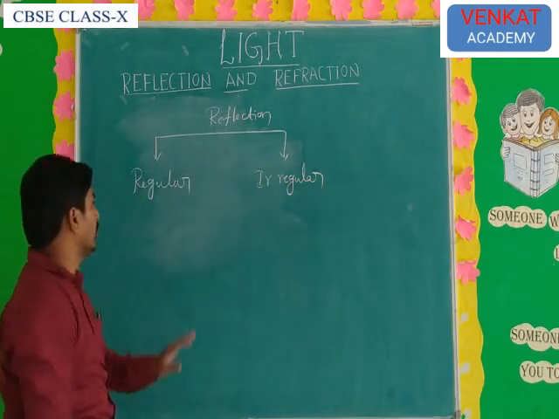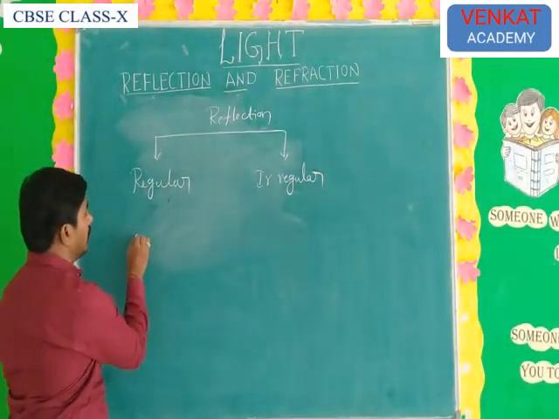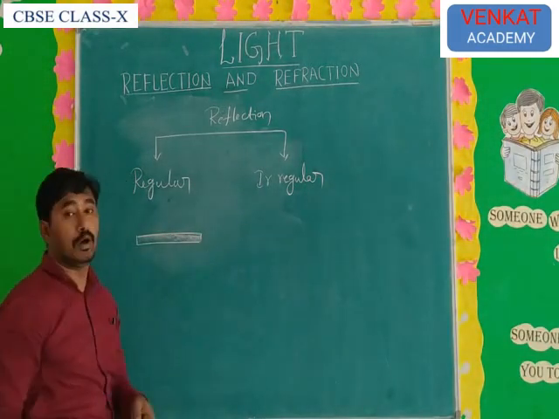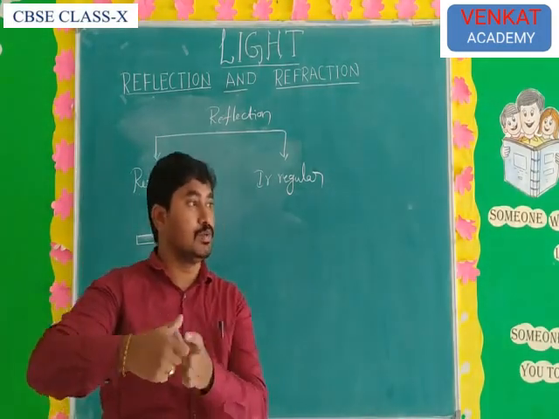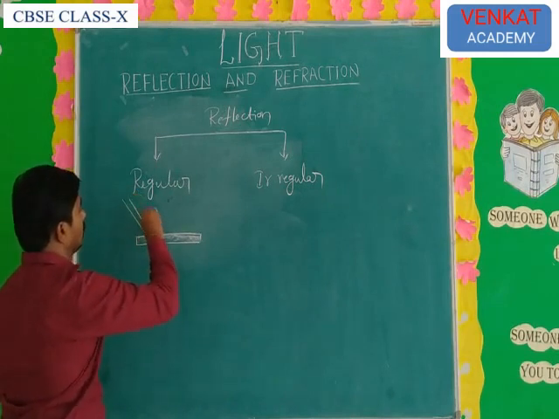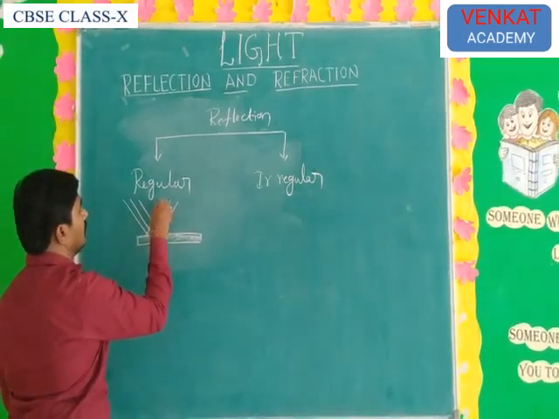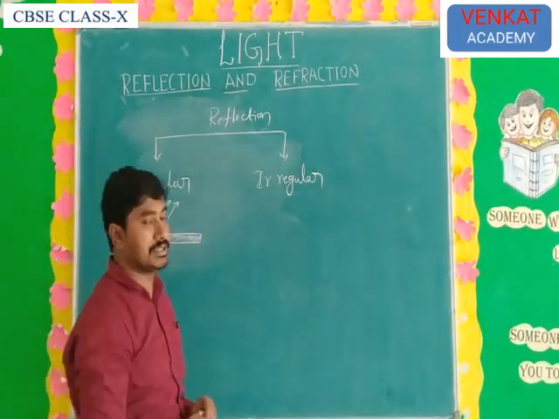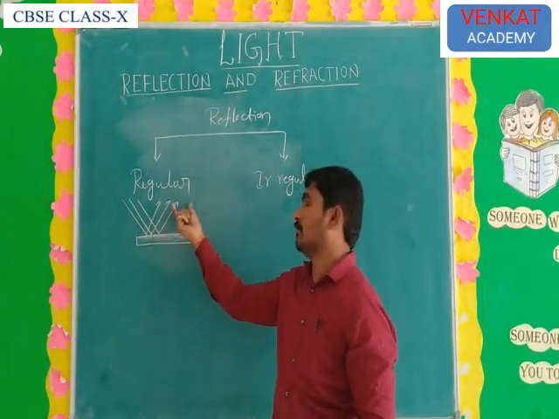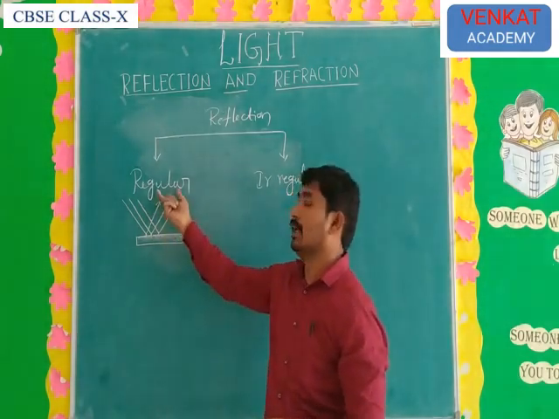What is the difference between regular and irregular reflection? Regular reflection means the surface of the object is well polished, a very smooth surface. When light rays fall on the smooth surface, the reflected rays move in the same direction, at the same angle. This type of reflection is regular reflection.